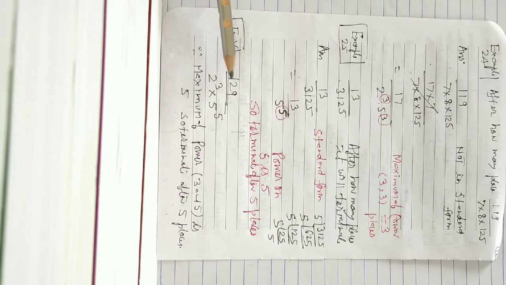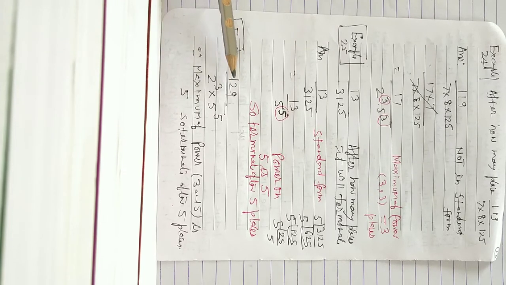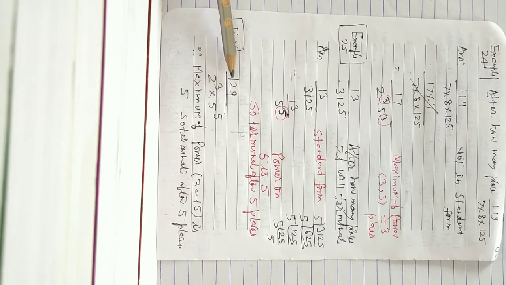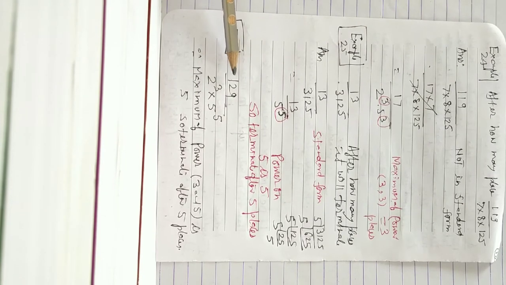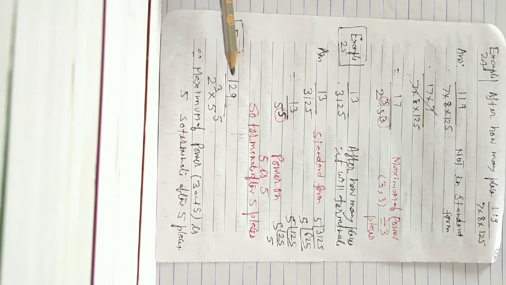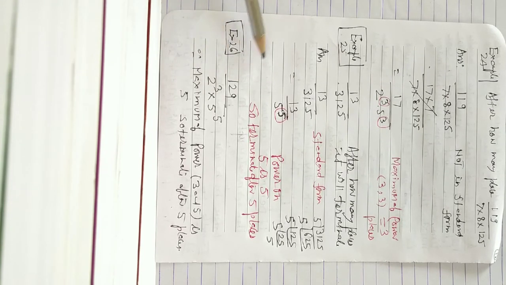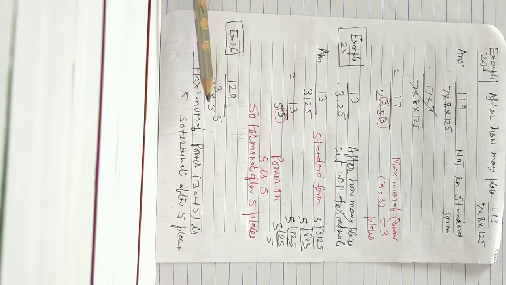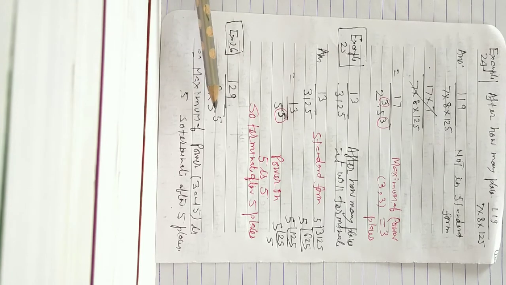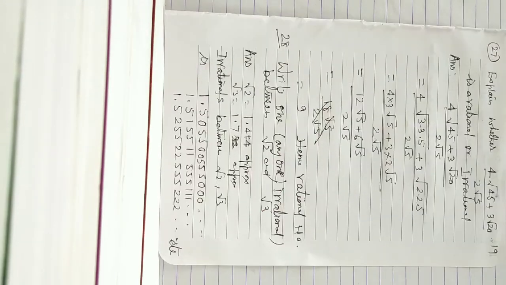So never think about how 129 will be factorized. This is a composite number. It can be factorized by 3: 3 times 43 is 129. So the factorization is 3 into 43, but it is not needed to factorize this. So simply, if the denominator has only 2 and 5, it will be terminating. The maximum of 3 and 5 is 5, so it will terminate after 5 places.